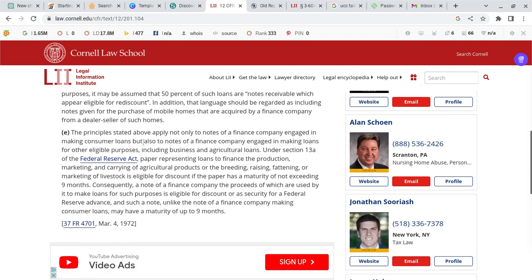Okay. The principle stated above applies not only to notes of a finance company engaged in making financial loans, but also to notes of a finance company engaged in making loans for other eligible purposes, including business and agricultural loans. Under Section 13A of the Federal Reserve Act, paper representing loans to finance the production, marketing, and carrying of agricultural products, or the breeding, raising, fattening, or marketing of livestock is eligible for discount if the paper has a maturity of not exceeding 9 months. They have a right to the discount.